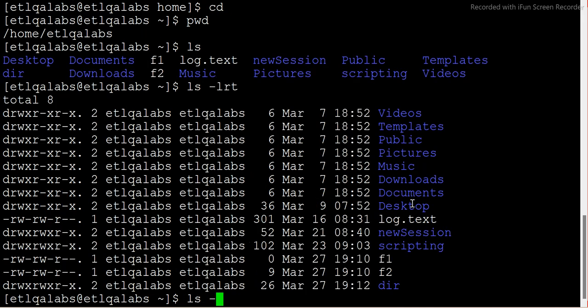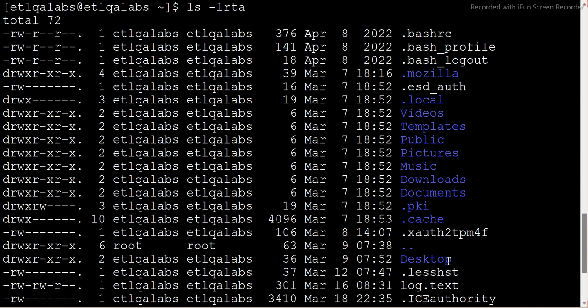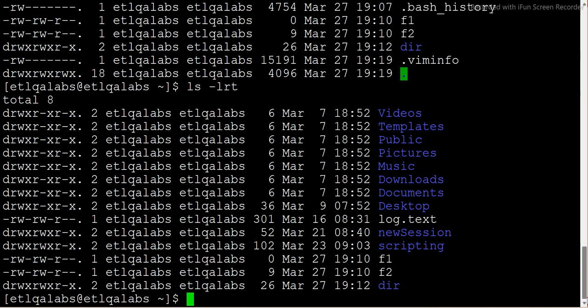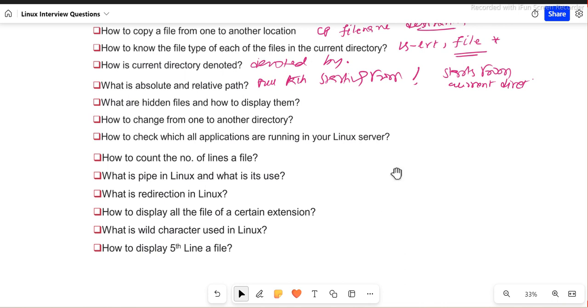If I say ls -lrt and together with that -a, hyphen a is basically to display all the hidden files. Hidden files are basically starting with single dot or double dot. So you see, these files are single dot and this file single dot, and all those files basically starting with single dot or double dot are the hidden files. You cannot see them until you use -a together. See, I cannot see here, no? The moment I use hyphen a, I can see all those hidden files basically, right? So this is basically the answer.